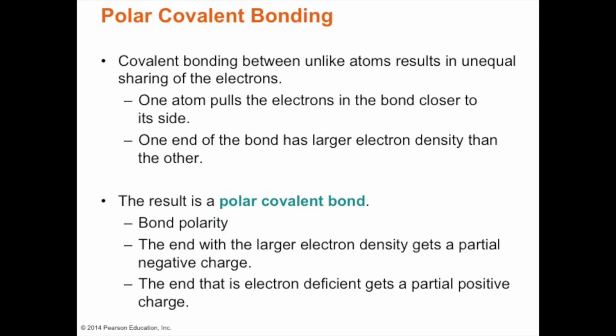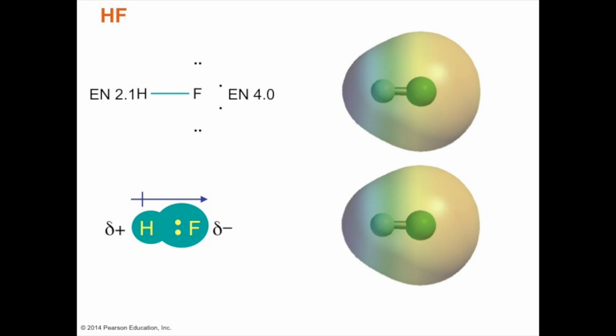Polar covalent comes about when an atom pulls electrons closer to its nucleus, and as a result we end up with what is referred to as a polar bond. When we look at hydrofluoric acid, we know that fluorine tends to draw the electrons much closer to it than hydrogen, so we draw the dipole with the arrow pointing to the more electronegative fluorine atom.